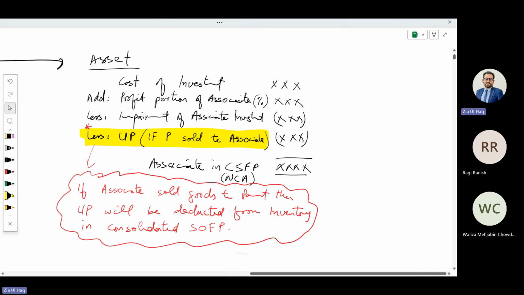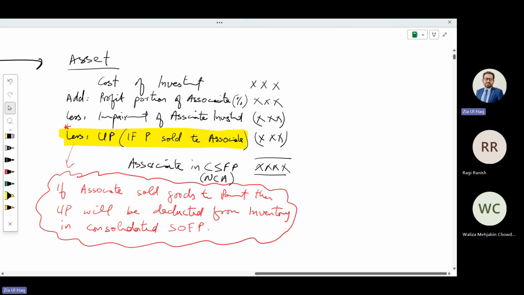So in case of an associate, how can the asset value be calculated? Cost of investment, we need to add what? Associate profit part, profit share. And if there is any impairment on investment, that will be deducted.